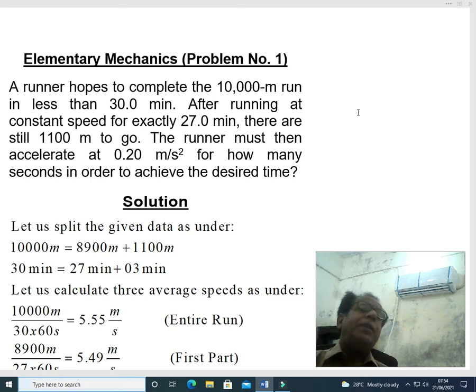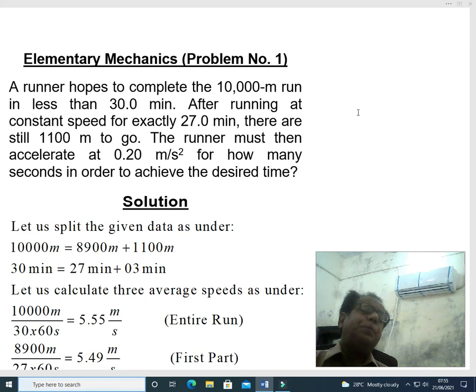We can calculate average speed for the whole interval of 30 minutes. Similarly, we can find out average speed for first partition, that is 27 minutes, and we can find out average speed for the second split, that is 3 minutes.